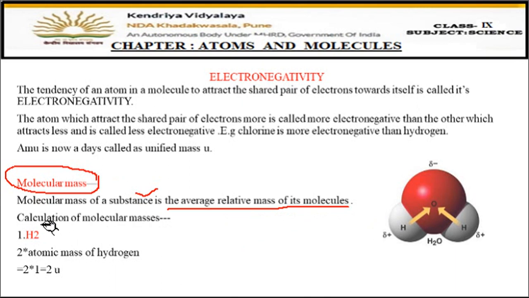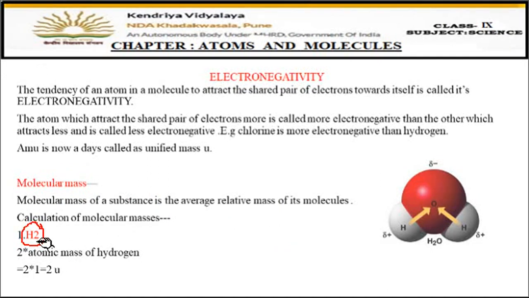So let's see how we have to calculate the molecular mass. When we find the molecular mass of a molecule, we have to add the atomic masses of its atoms. Here we have written substance, but you can change the definition: the molecular mass of a molecule is the sum of the atomic masses of its atoms. When you solve the example, you'll come to know what molecular mass is exactly. So let's find the molecular mass of hydrogen.